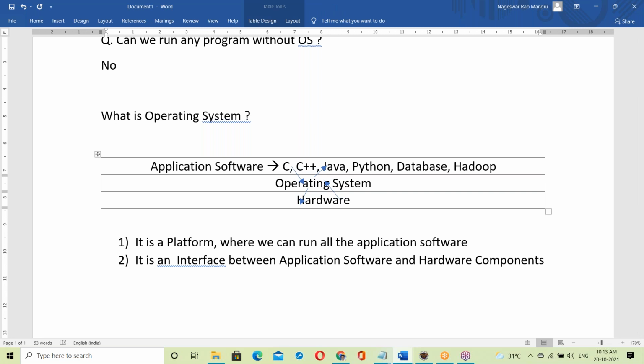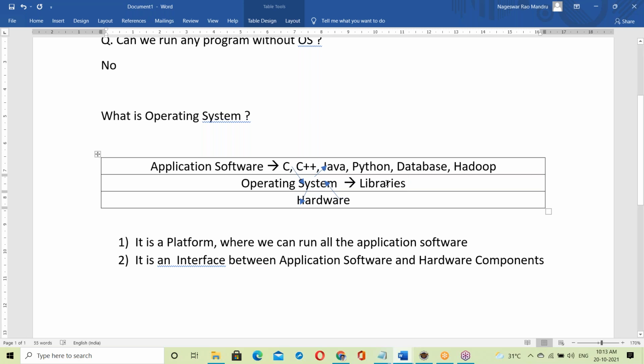So to communicate between these two, there are some libraries. What is a library? A library is a collection of functions.